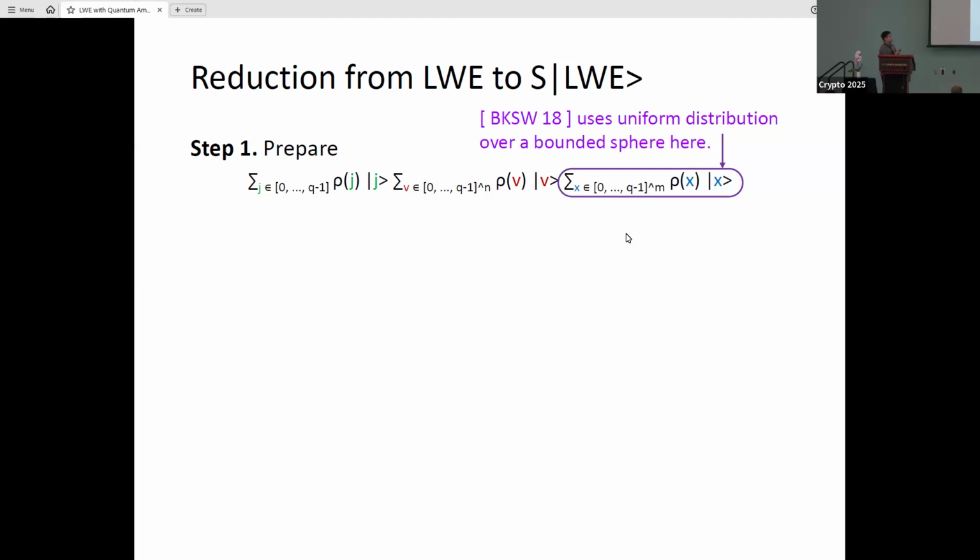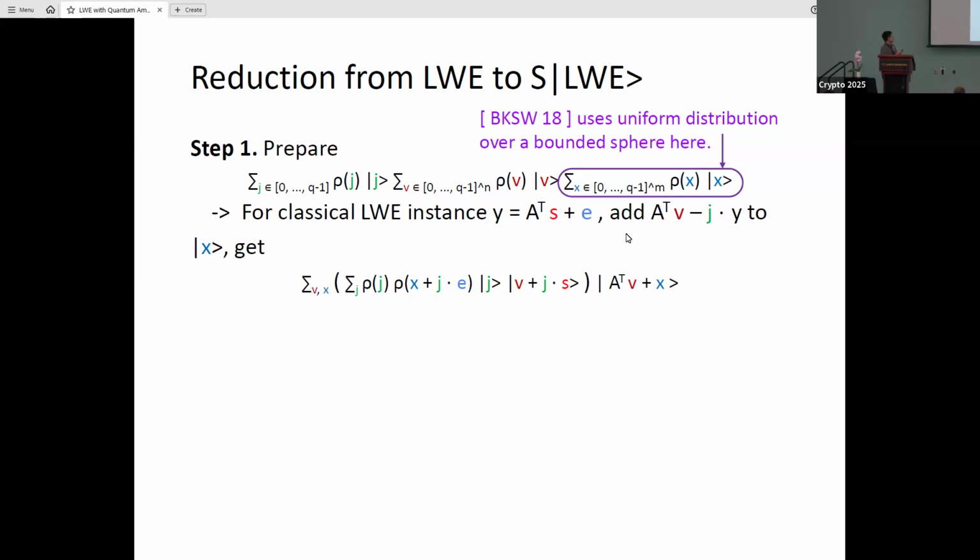Our reduction begins by preparing this state. In the third register, we use a Gaussian ball to bound the error, but in BKSW18, they use a uniform distribution over a bounded sphere.